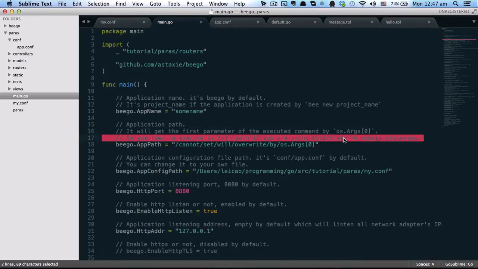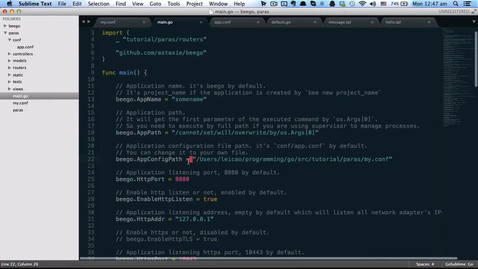Sometimes when you use other software or commands to run your Beego project, such as supervisor, you must set the full path so the supervisor knows exactly where your project is.